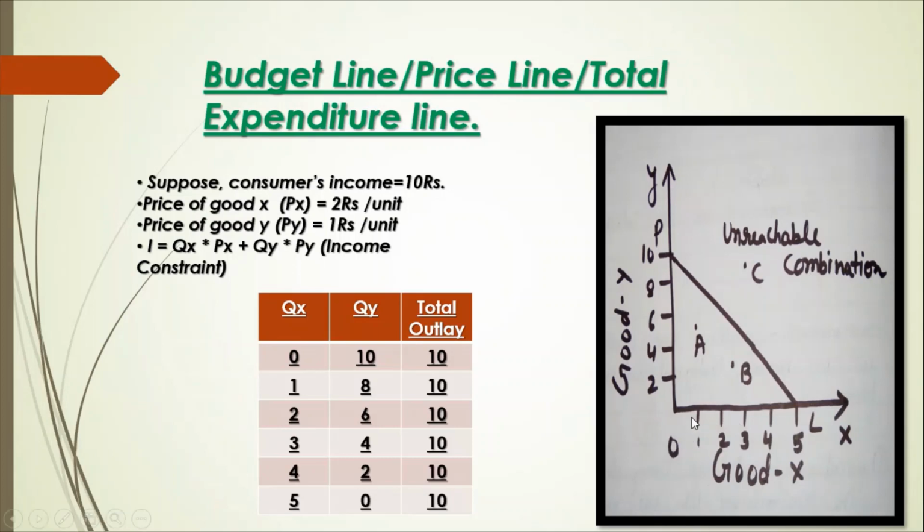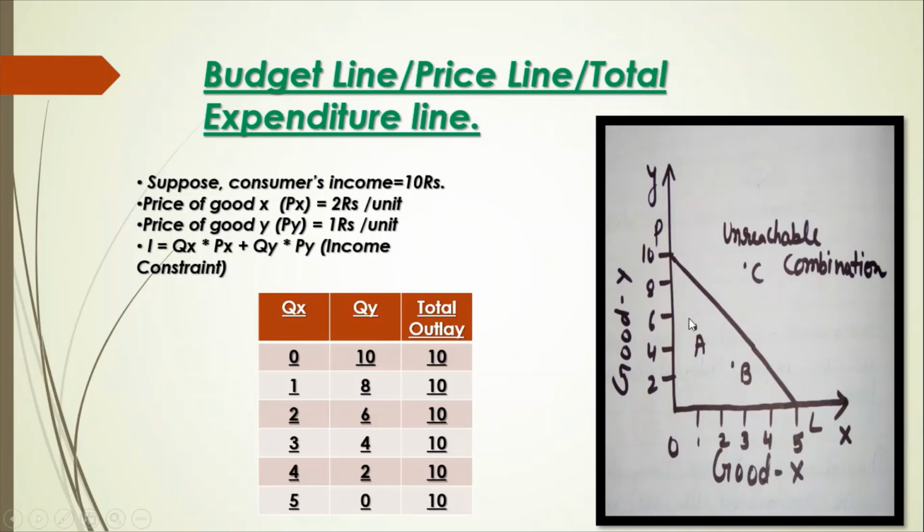And if he spends all his income on good X, he can purchase maximum units of good X, 5. And when we join these two points P and L, we get the budget line. A consumer can purchase all the combinations which are on this price line.